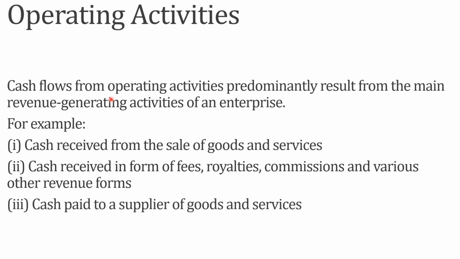So these are the operating activities. Generally these amounts are in bulk when compared to investing and financing activity. For example, cash received from sale of goods or services, cash received in the form of fees, royalties, commission, and various other revenue forms, and cash paid to suppliers of goods and services.